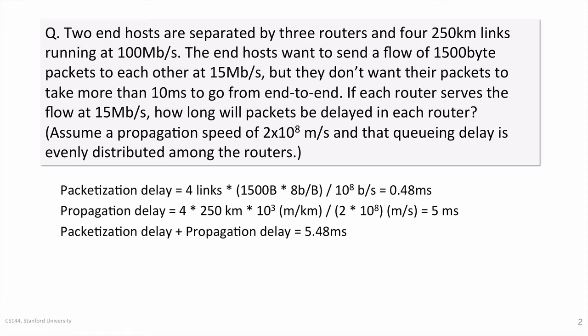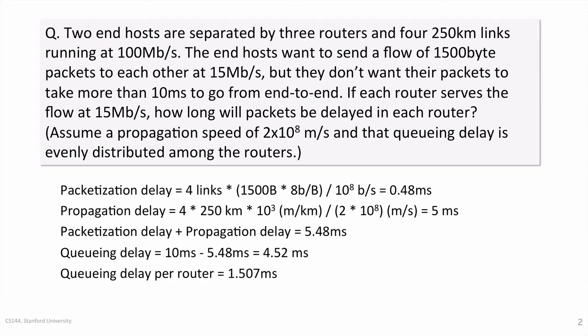This means the queuing delay is 10 minus 5.48 equals 4.52 milliseconds, which we are told is divided equally among the 3 routers. Therefore, the queuing delay in each router can be no more than 1.507 milliseconds. The answer is therefore 1.507 milliseconds of delay per router.